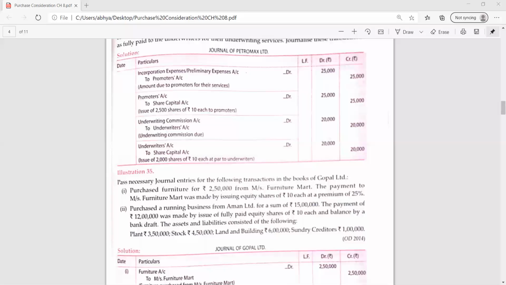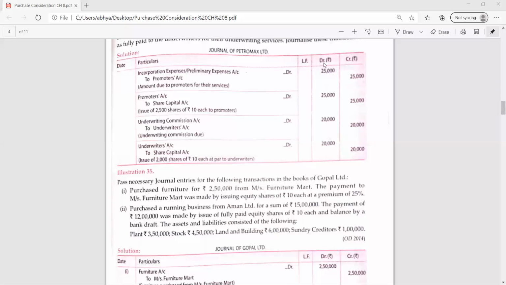Then you will balance the journal's debit and credit sides. If the debit side is more, the difference will be transferred to the credit side by writing to capital reserve. And if the credit side balance is more, then the difference will be written on the debit side by writing goodwill account, and the rest of the entries will remain the same.